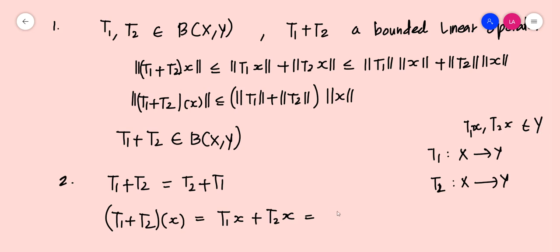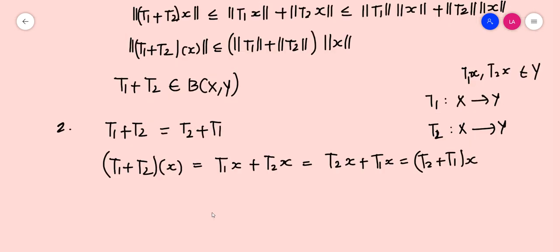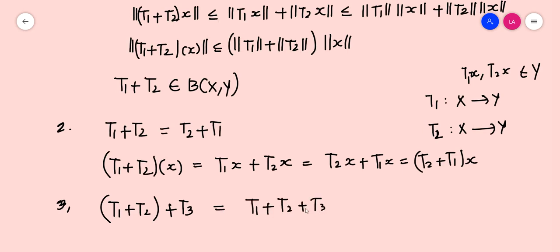So by the property of vector space, this can be written as T2x plus T1x, which is equal to T2 plus T1 of x. So T1 plus T2 is equal to T2 plus T1. So the second property holds. Now the third property is associativity: T1 plus T2 plus T3 should be equal to T1 plus T2 plus T3.